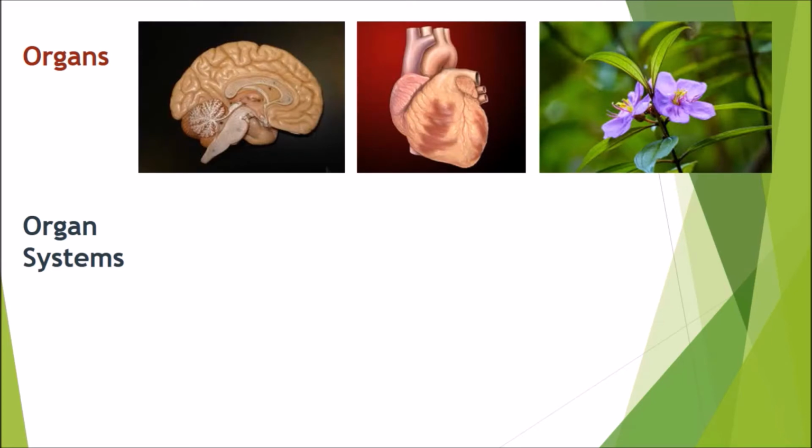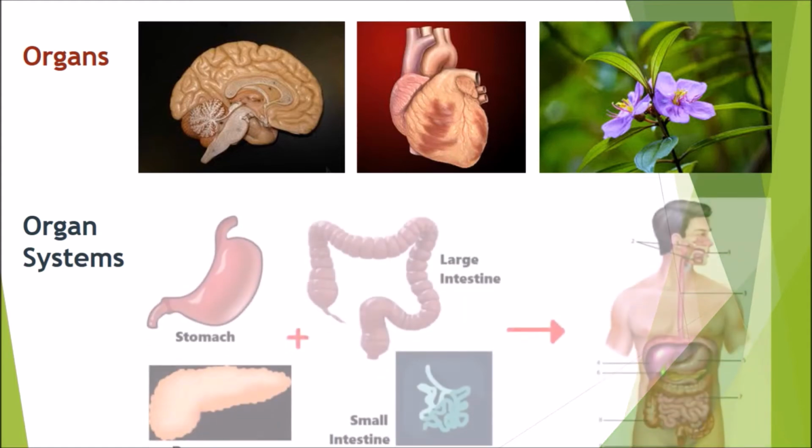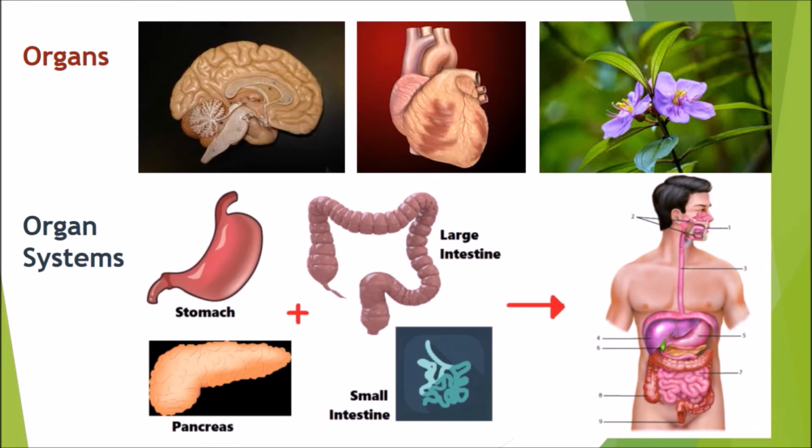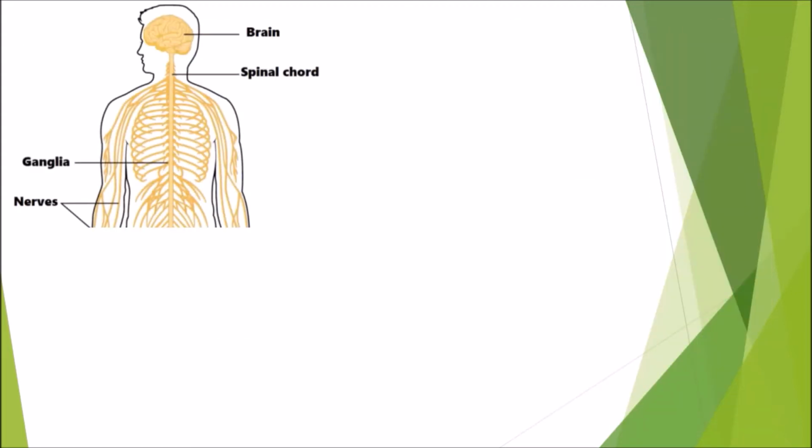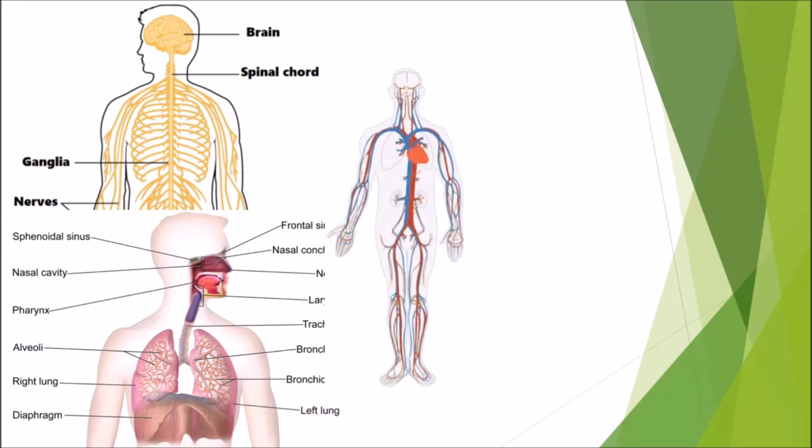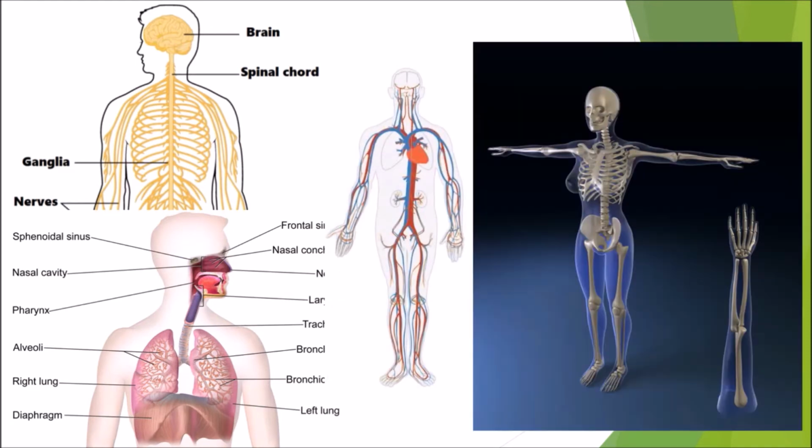Organ systems. An organ system is composed of different organs that are organized in a systematic way. Example, the human digestive system is made up by the combination of a few organs such as stomach, esophagus, small intestine and large intestine. Those organs have specific functions separately. A few more examples for organ systems are nervous system, respiratory system, blood circulatory system and skeletal system.